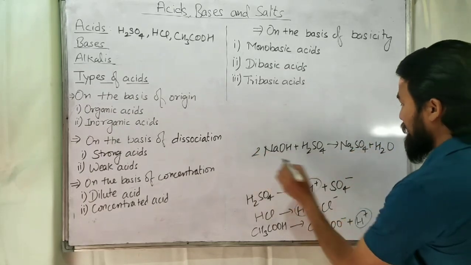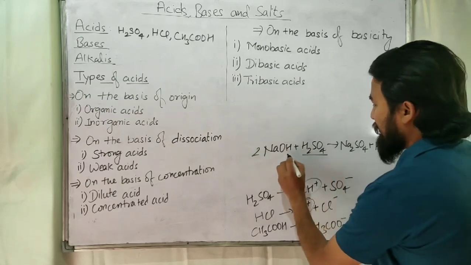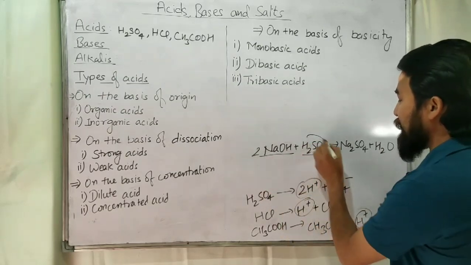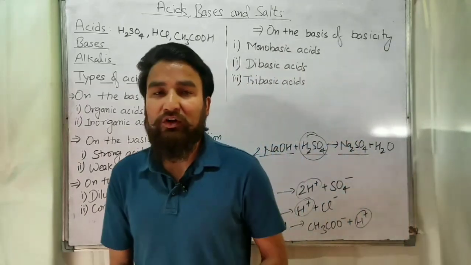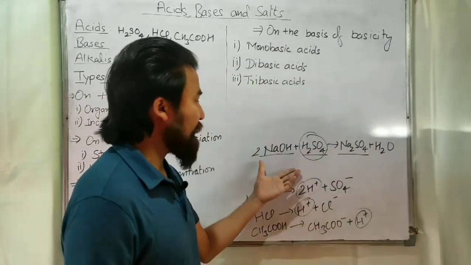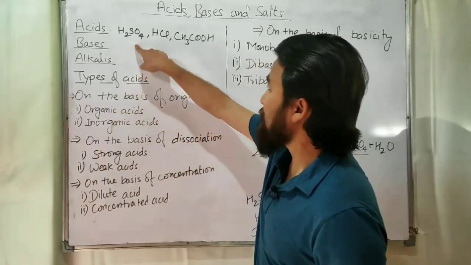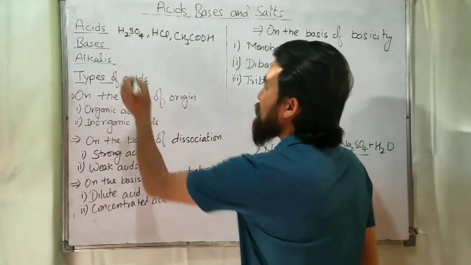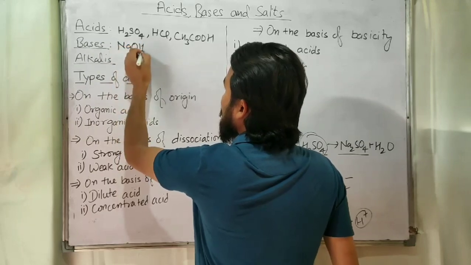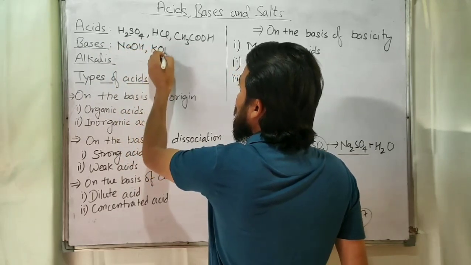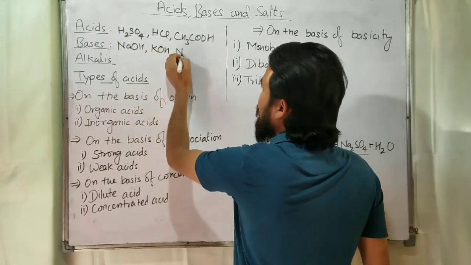So it is a base because when it combines with acid it will give a salt and water. Hope you have understood the definition of acids and bases. So what are the general examples of bases? NaOH, then KOH, NH4OH.